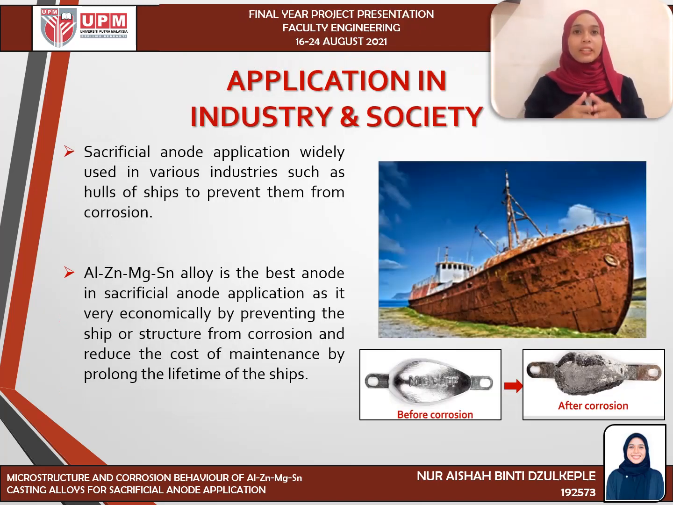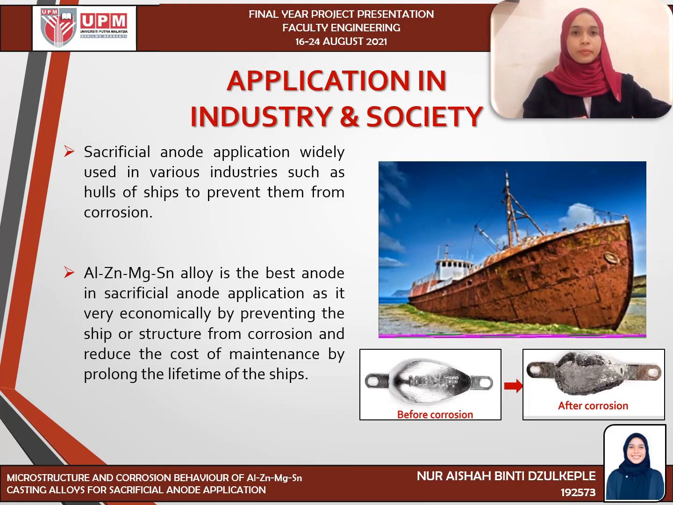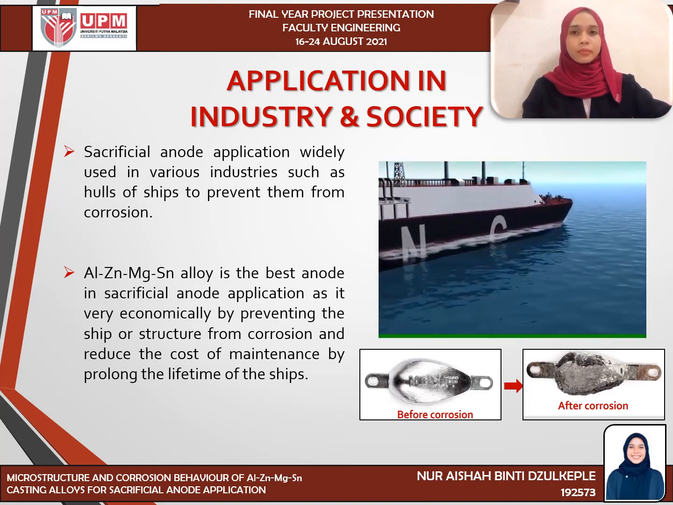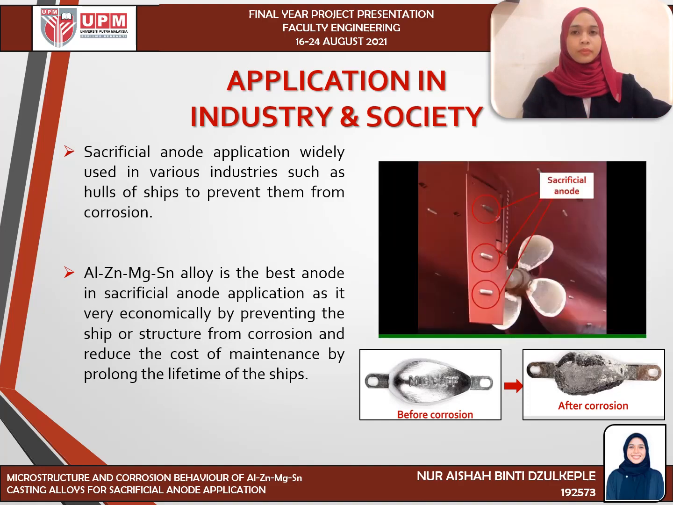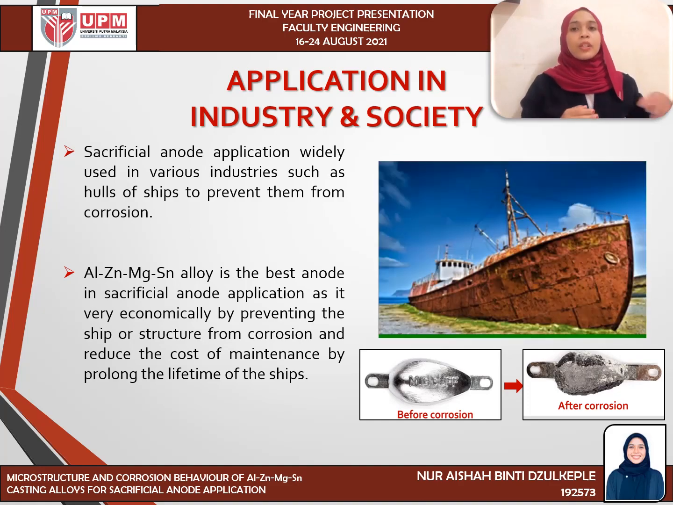For application in industry and society, sacrificial anode is widely used in various industries such as the hull of a ship to prevent it from corrosion. The video shows the sacrificial anode application in the hull of a ship. To prevent the ship from corrosion, the sacrificial anode is placed at the bottom of the ship, which is exposed to seawater. The anode will corrode first instead of the steel of the ship. The figure shows the anode before corrosion and after corrosion. Aluminium, zinc, magnesium and stannum alloy is the best anode in sacrificial anode application as it is very economical, preventing the ship or structure from corrosion and reducing the cost of maintenance by prolonging the lifetime of the ship.